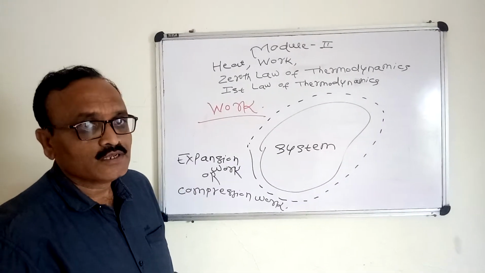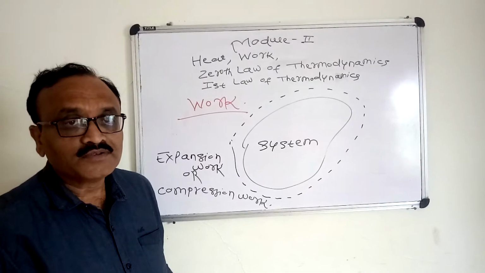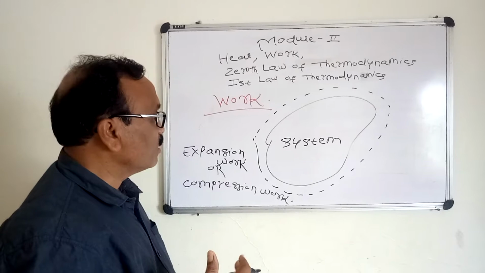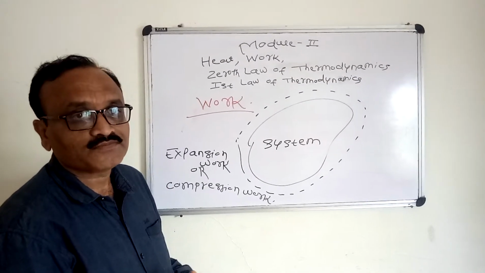So for example, the rotating shaft and lifting of the weight are associated with thermal work.